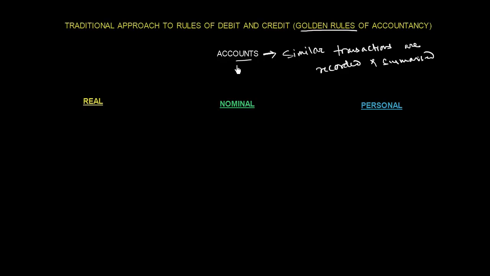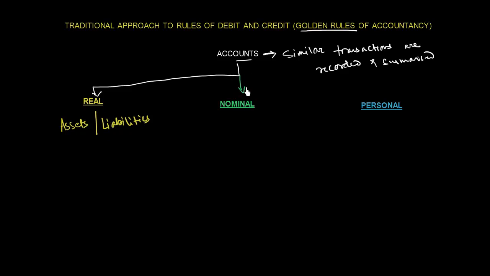The first one is the real account. Real accounts are those accounts which deal with assets and liabilities. Now let's move to the nominal accounts.